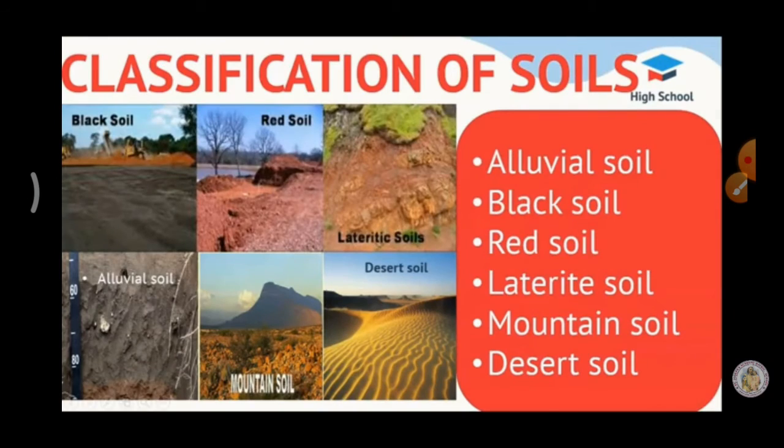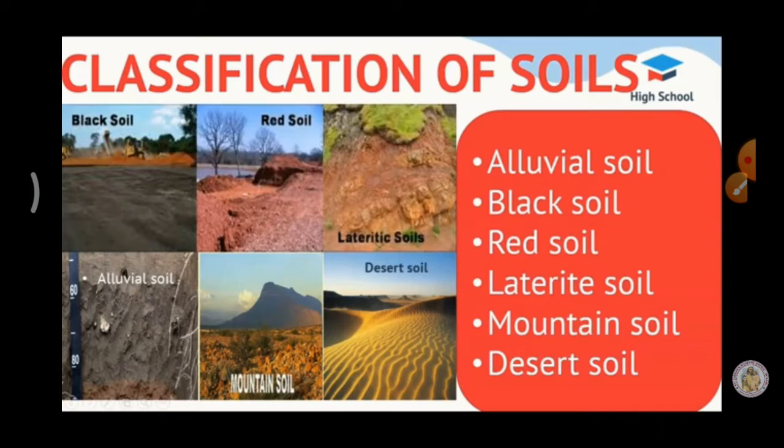Black soil. These soils are formed by weathering of igneous rocks. What is weathering? Dissolving of rocks and minerals. It is retentive of moisture. Retentive means having the power to hold. It is ideal for growing cotton. Black soil is best for cotton cultivation.